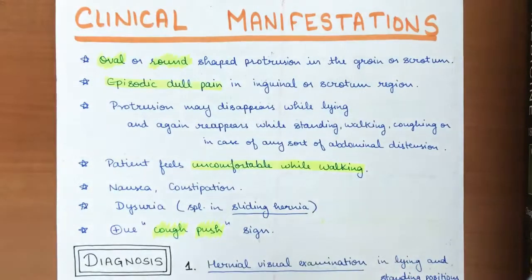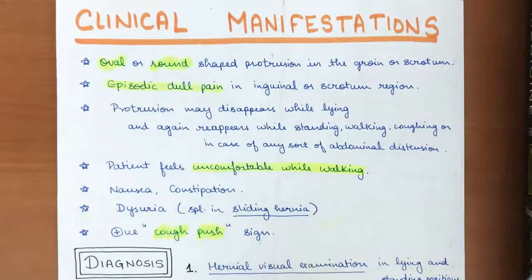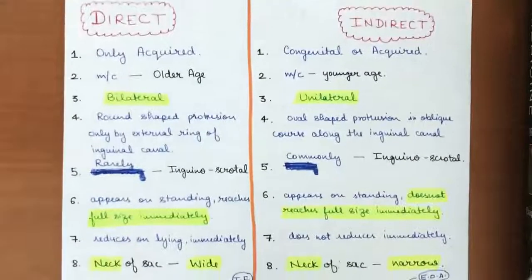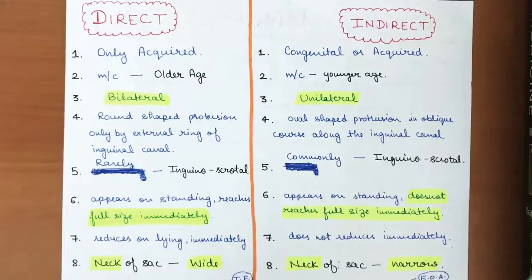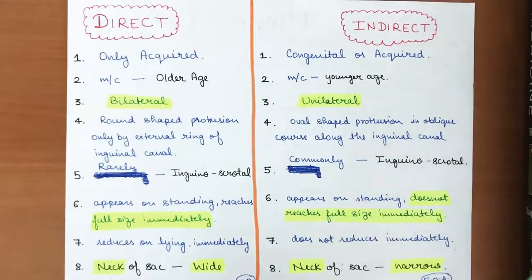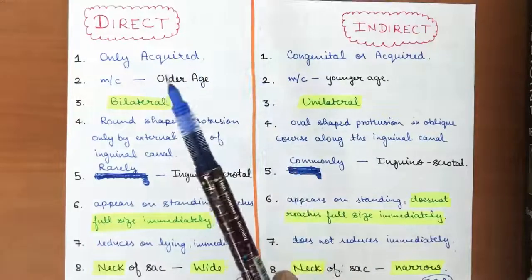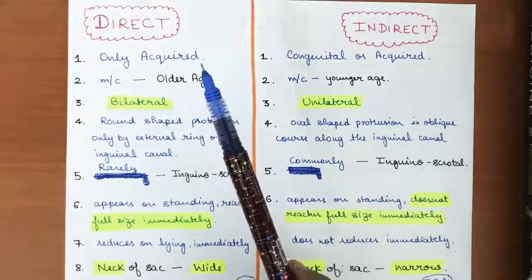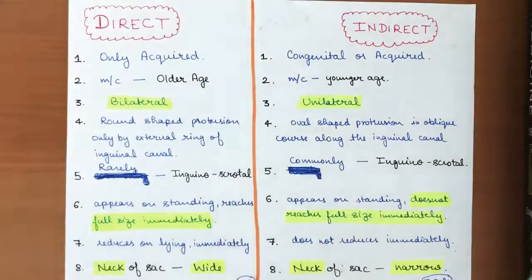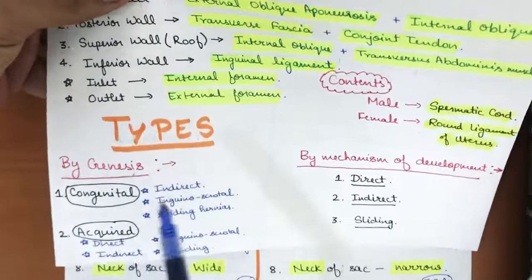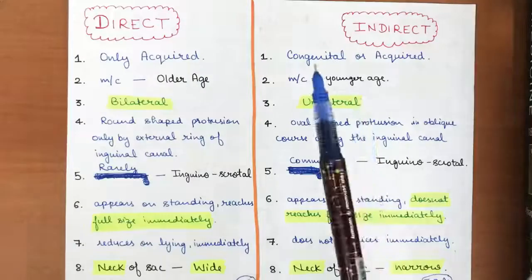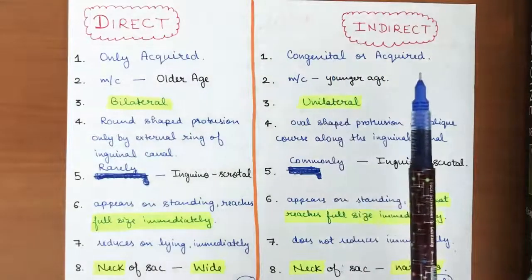Now I told you about direct and indirect hernia, so let's see more detail about both of these hernias, because in most examinations they are asked very frequently. So direct hernia is only acquired. I told you on the first page of my notes that direct hernia will not be congenital, while indirect hernia can be congenital or acquired.